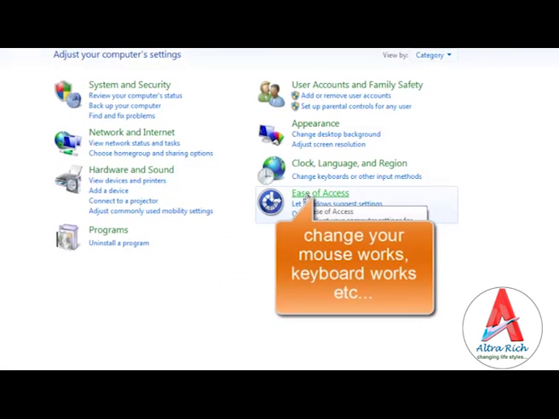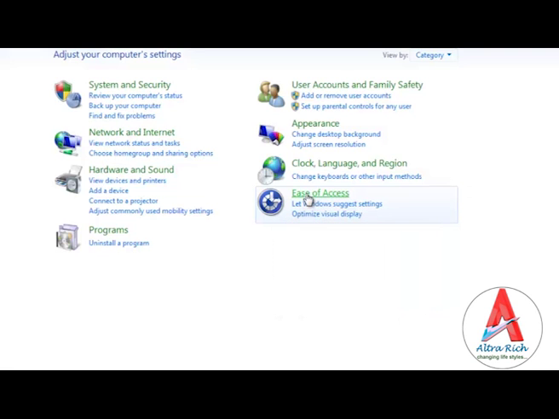Ease of access. It makes your computer easier to use by changing how your mouse works, how your keyboard works, etc.